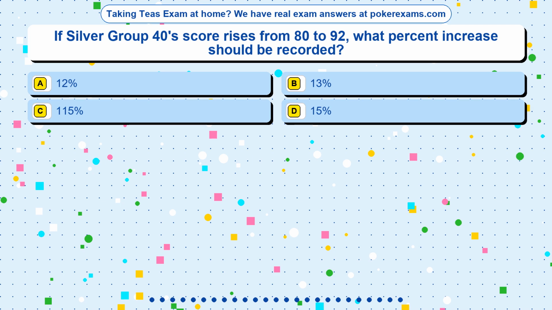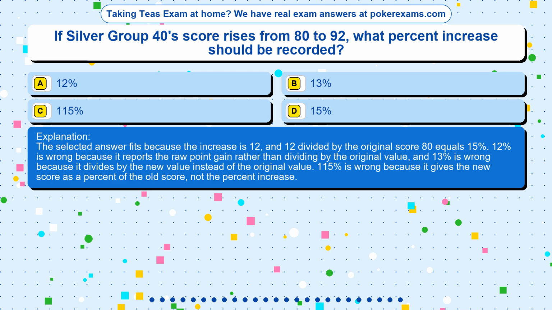The correct answer is option. The selected answer fits because the increase is 12, and 12 divided by the original score 80 equals 15%. 12% is wrong because it reports the raw point gain rather than dividing by the original value, and 13% is wrong because it divides by the new value instead of the original value. 115% is wrong because it gives the new score as a percent of the old score, not the percent increase.